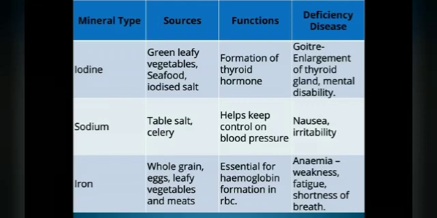So all these minerals are required in very small quantities in the body, but the requirement is a must. They are extremely needed by our body for proper functioning. Iron is present in whole grain, eggs, leafy vegetables and meats. It is essential for hemoglobin formation in the RBC. Anemia causes weakness, fatigue, shortness of breath. A condition where you lack iron in your RBC is called anemia, and it causes fatigue and shortness of breath. I hope you are writing, children, to make the table and write all this.